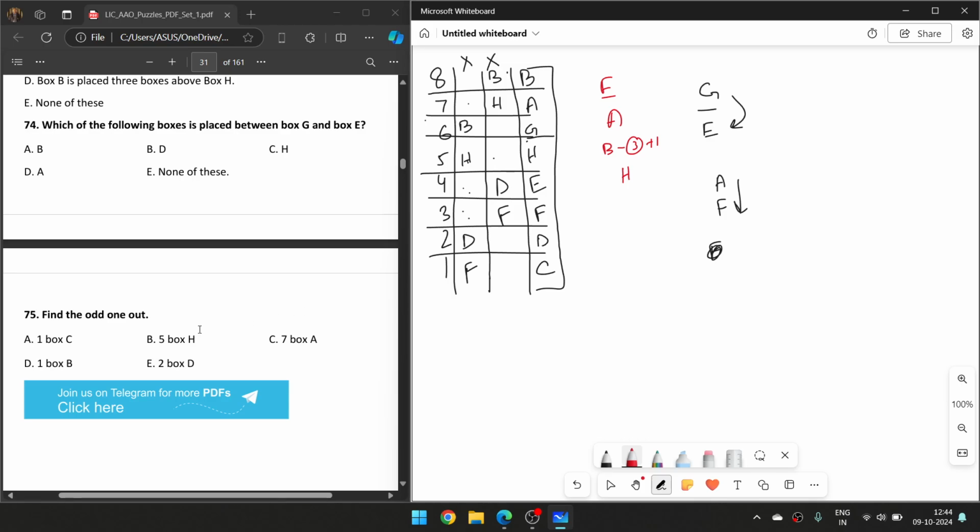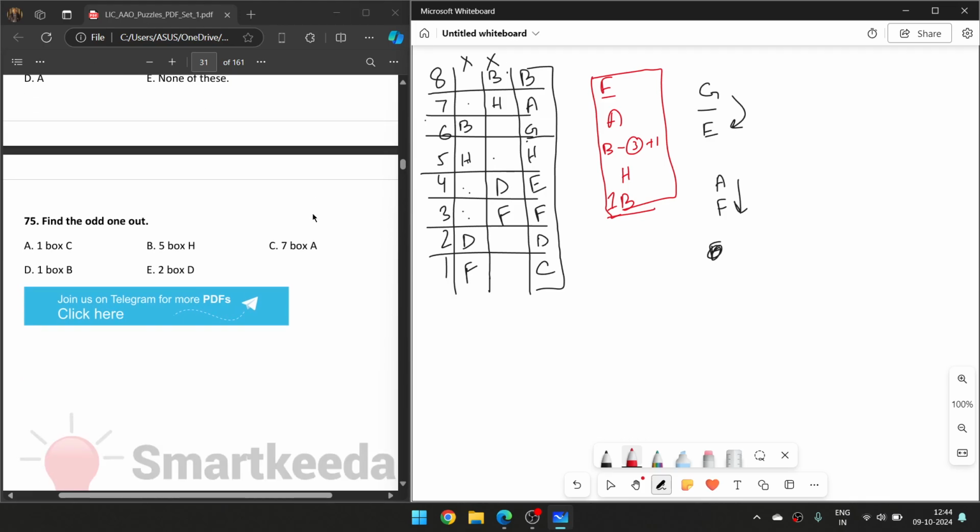Find the box 1, box C. 1C, 5H. 2D. 7A, and 1B. So this is the set of my answers. I think this is easy, so let's move on to the next questions.